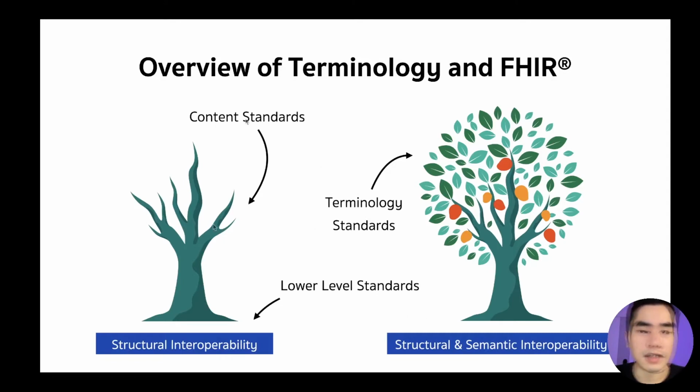Content standards are like a trunk and branches that grow from the ground. I consider FHIR as a content standard. It has the shape of a tree, but it cannot be a complete tree without a terminology standard. So we need terminology standards like SNOMED CT, ICD-10, LOINC, or many other terminology standards to achieve structural and semantic interoperability.